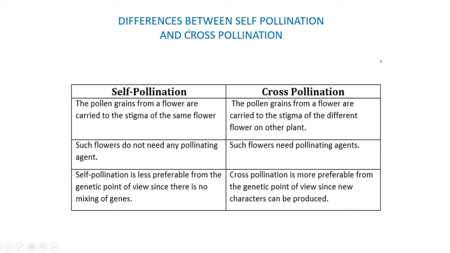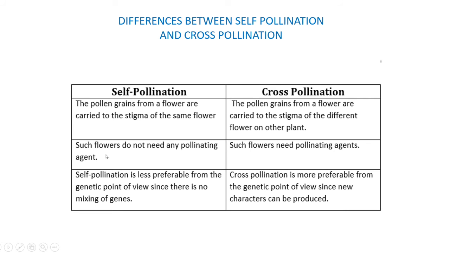Let us now discuss the differences between self-pollination and cross-pollination. We have discussed what is self-pollination and what is cross-pollination. Now, very important, we should know the difference to make the concept clear. The first point: in self-pollination, the pollen grains from a flower are carried to the stigma of the same flower, and in cross-pollination, the pollen grains from a flower are carried to the stigma of a different flower on another plant, but they should be from the same species.